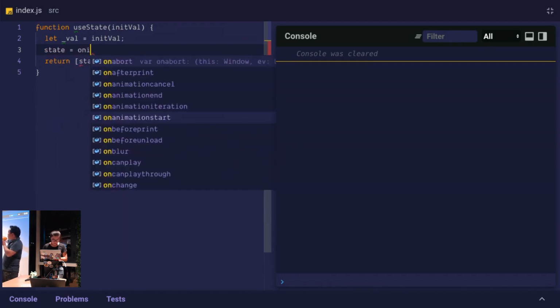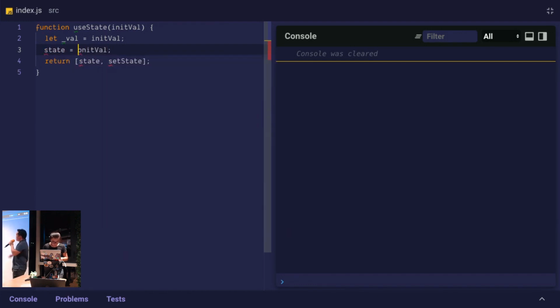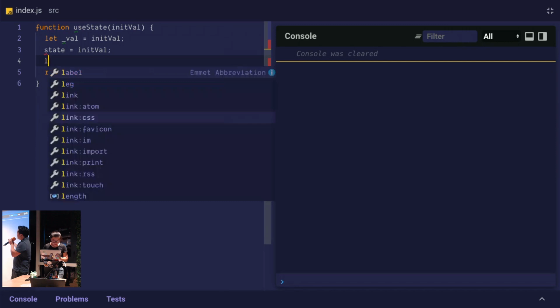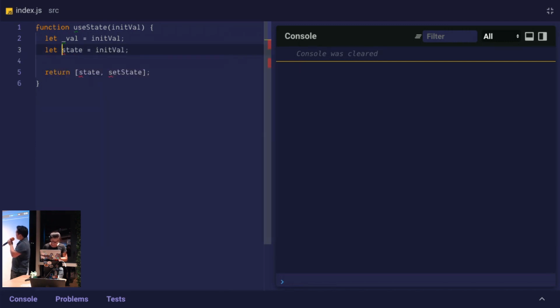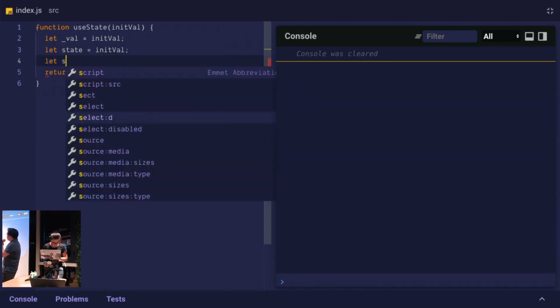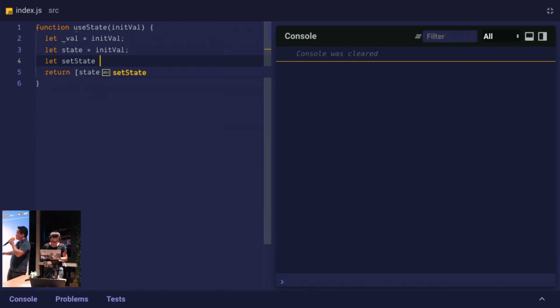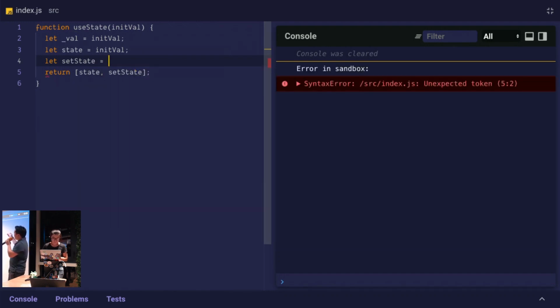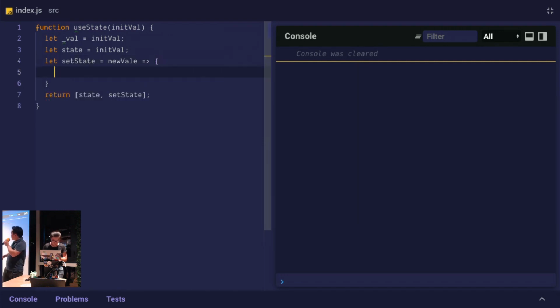This is probably wrong because it will never change from initVal, but we'll fix that in a future iteration. setState is a function, so let's declare const setState equals newVal, using arrow function syntax. It takes a newVal, and then we assign that to our internal value, underscore val.